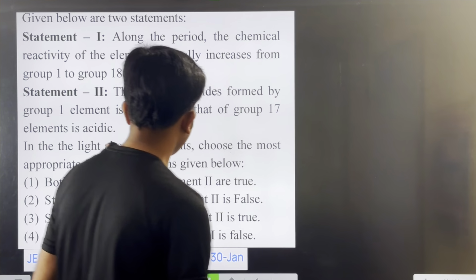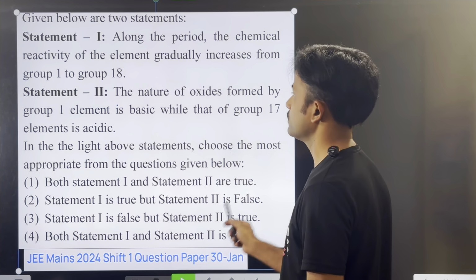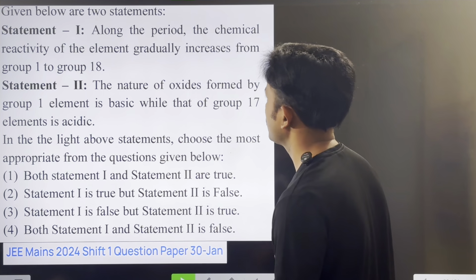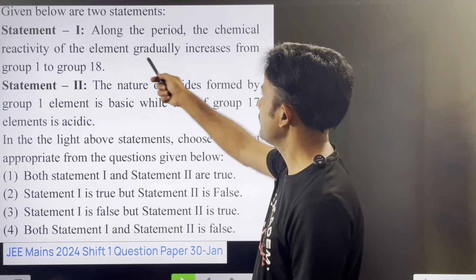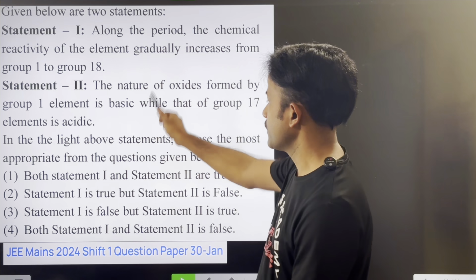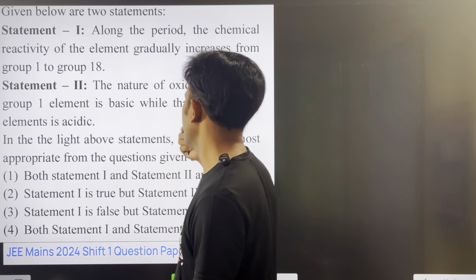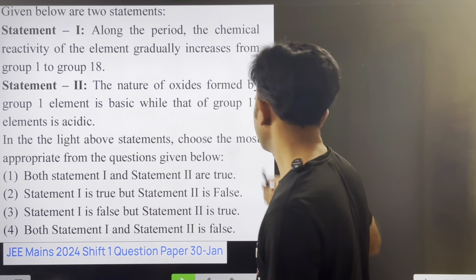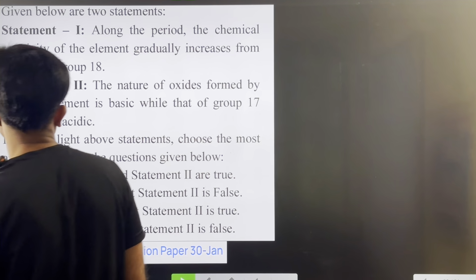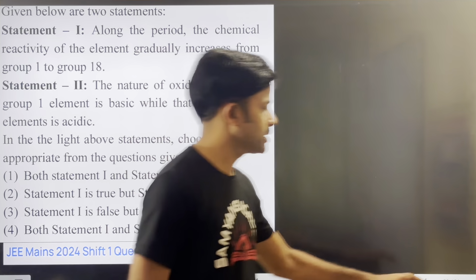Given below are the two statements, right? So just read these statements. Statement 1: Along the period, the chemical reactivity of the elements gradually increases from group 1 to 18. And statement 2: the nature of oxides formed by group 1 elements is basic, while that of group 17 elements is acidic. So is it correct? Along the period, now you see the periodic table.